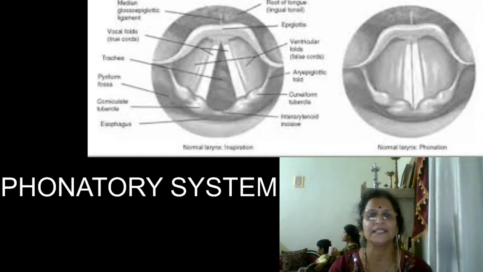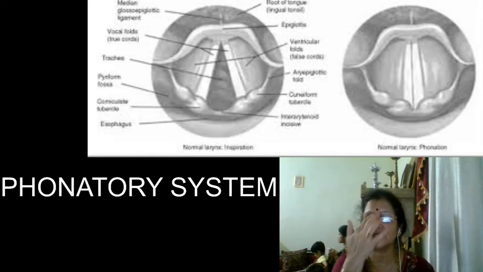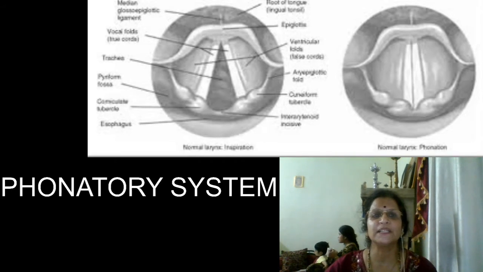Hello, welcome back. This is the second system that we have, which is called the phonatory system. The phonatory system has the vocal cords in the middle of the pharynx, which is also called the voice box. In males, it is seen outside as the Adam's apple, and inside you could find two lip-like structures which are attached in front. It's not called front actually, it's called anterior, and free to move at the back. So because they are attached in the anterior and free to move at the back, they can assume a number of positions.